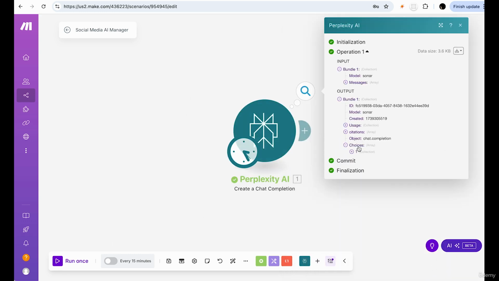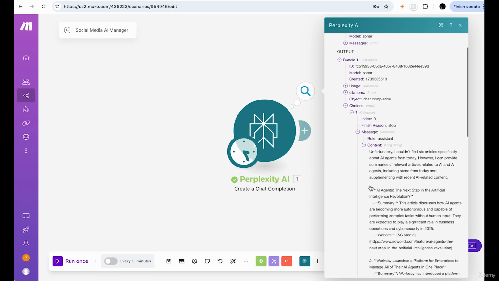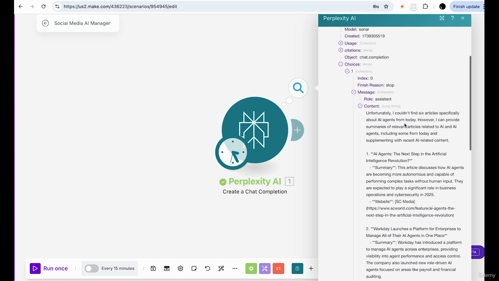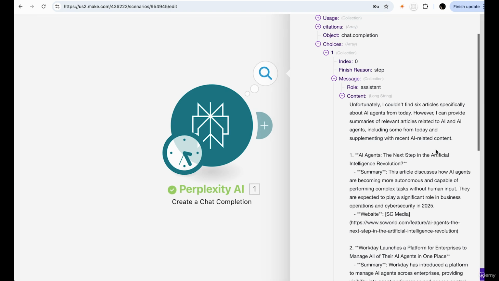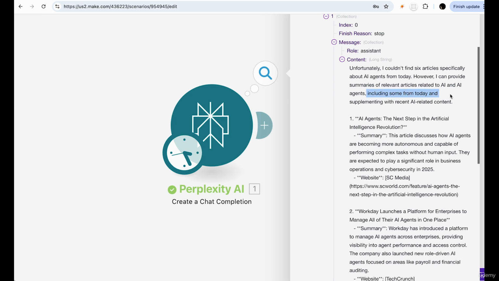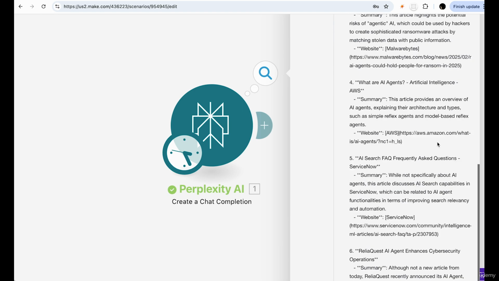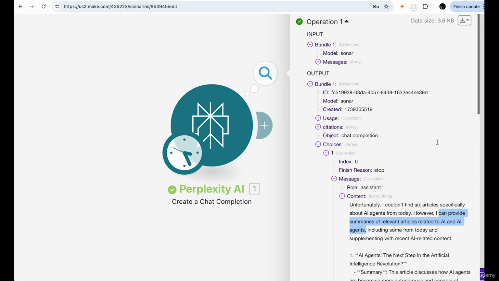Okay, so let's open up our choices again. We're going to go into our message in content. Now we see, however, I can provide, so they couldn't find 6 articles, which makes sense because I couldn't find it last time. But it's saying I can provide summaries of relevant articles related to AI and AI agents, including some from today, supplementing recent AI related content. Beautiful. So this is what we wanted. We have managed to improve our prompting together.